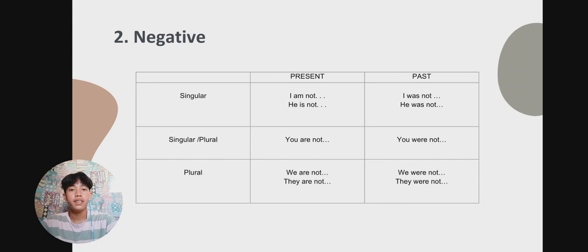In the negative, the be can be written in many forms. The be in the sentence will become past tense and then negative.